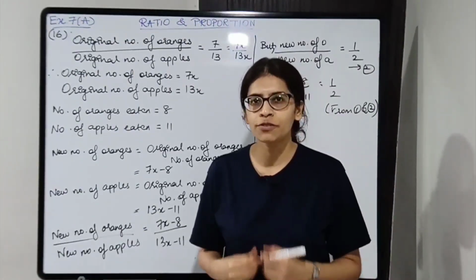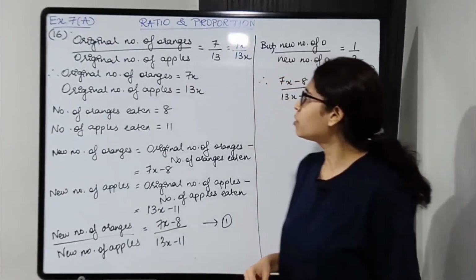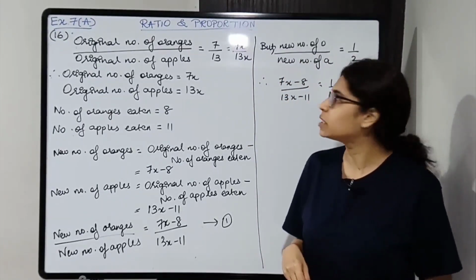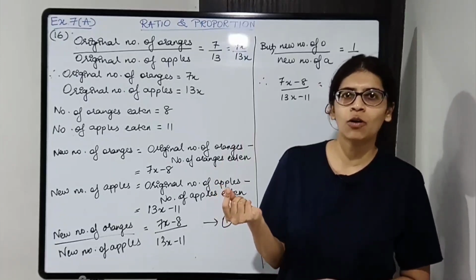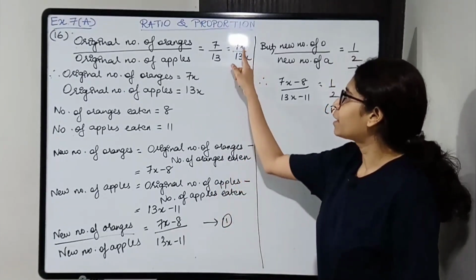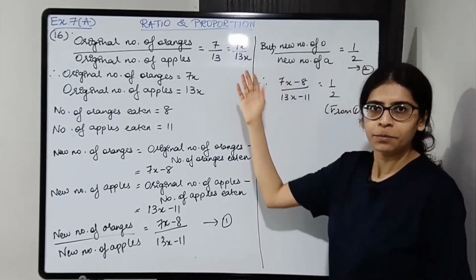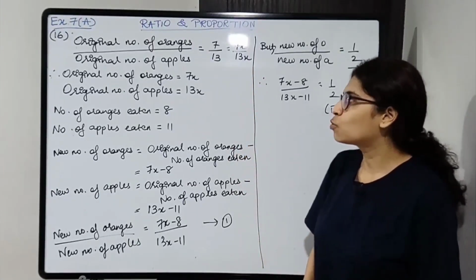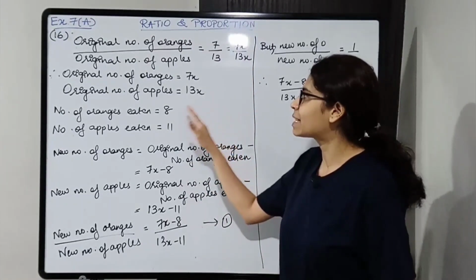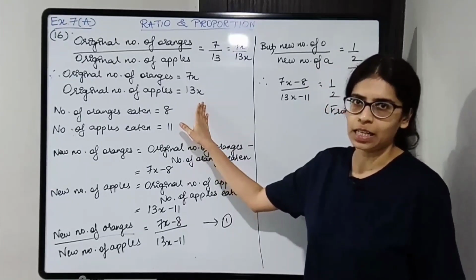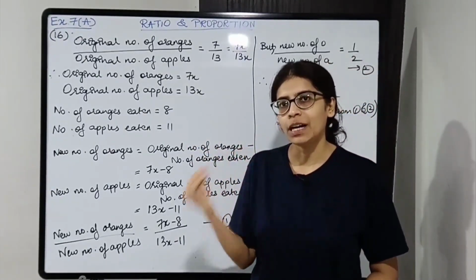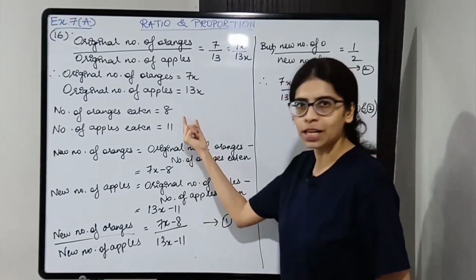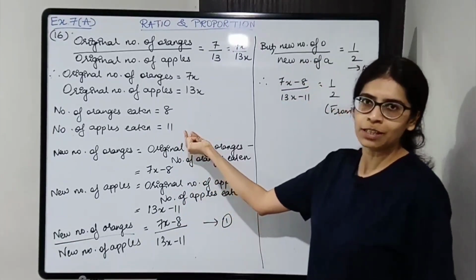So first the original ratio is given. Original number of oranges is to original number of apples is 7:13. Now we need to find the original number of oranges and apples, so we will find out the common factor. Let the common factor be x. So original number of oranges is 7x and original number of apples is 13x. Now how many oranges are eaten and how many apples are eaten? We'll just write down the information, 8 and 11 respectively.